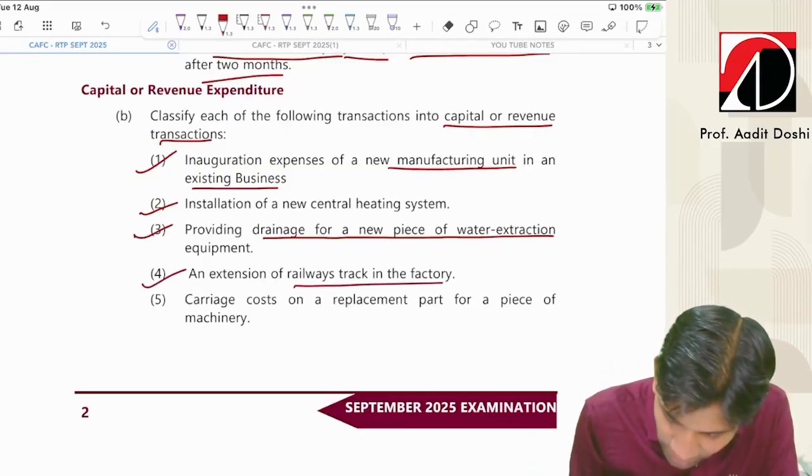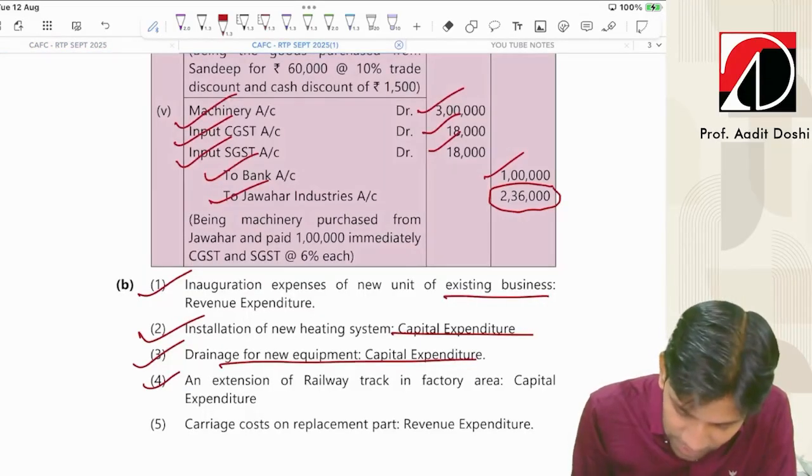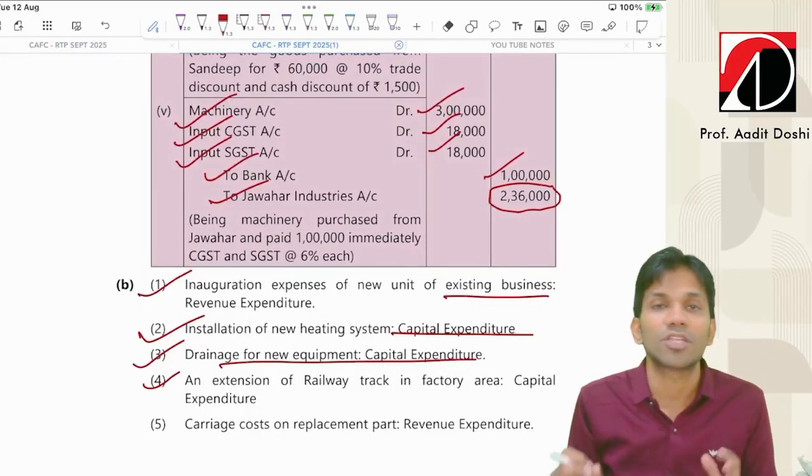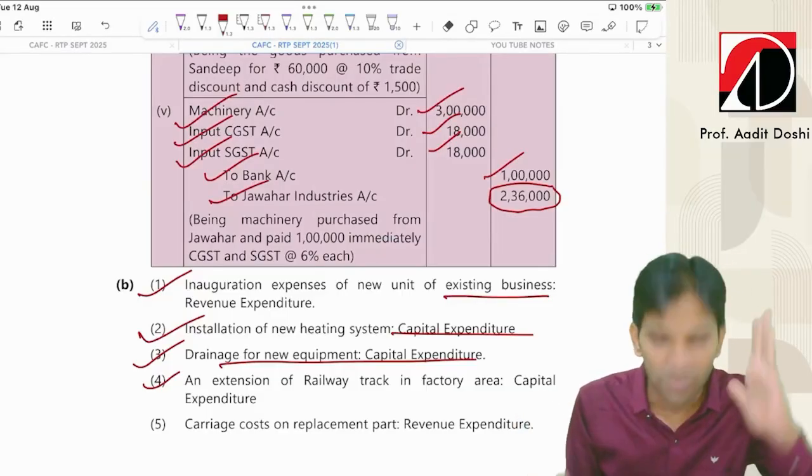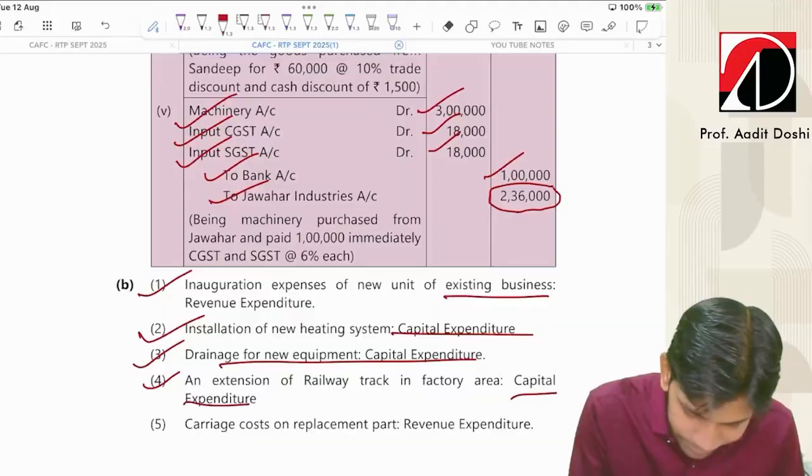An extension of railway track in the factory. Again, capital expenditure, because this railway tracks or installation of tracks is not a regular activity. It's installed so that the trains can run frequently. So it's a capital expenditure.